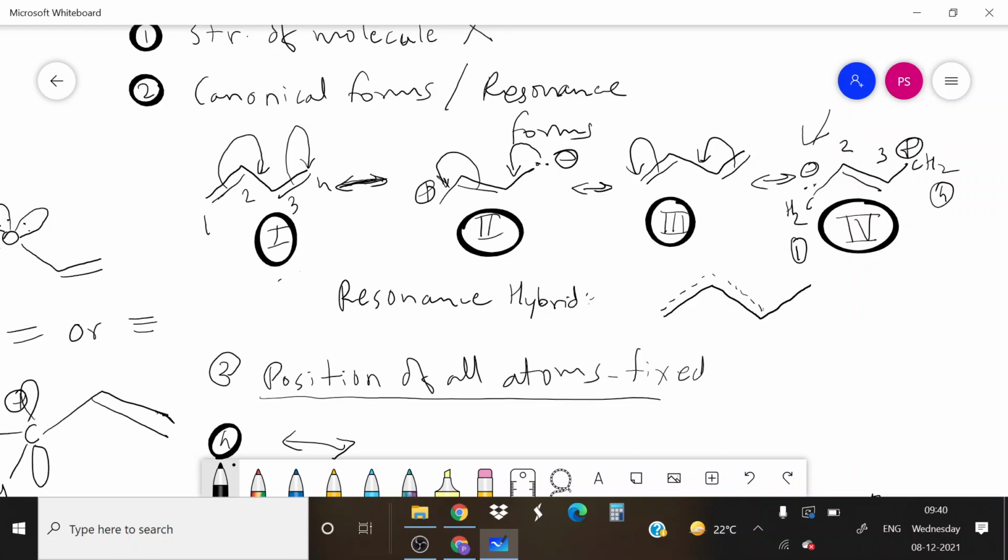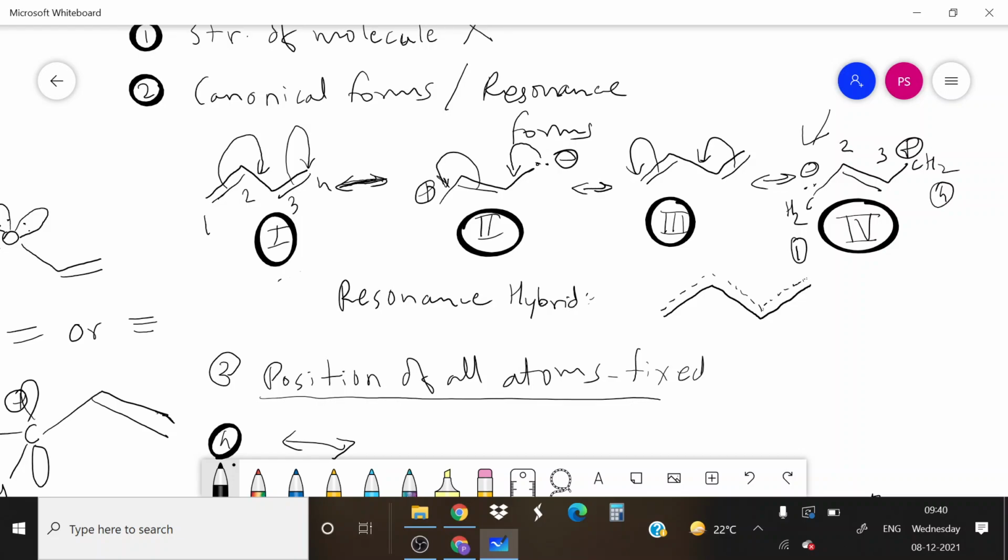Similarly, in between third and fourth carbon, if you look at all these 4 structures, 2 structures have double bond and 2 structures have single bond in between third and fourth carbon. So put here partial bonding. So this is the hybrid structure of butadiene, in which all the bonds are neither single bond nor double bond. You got it?